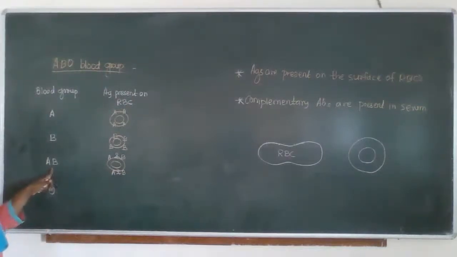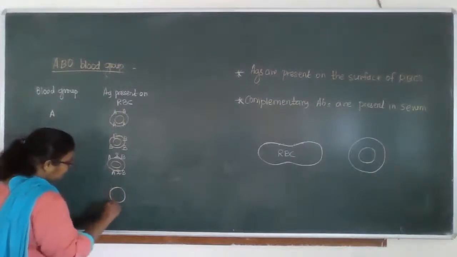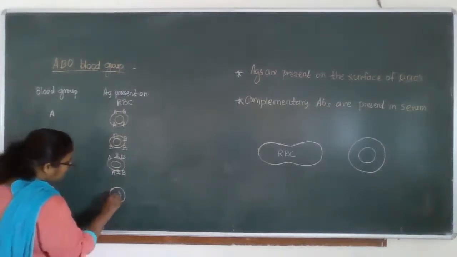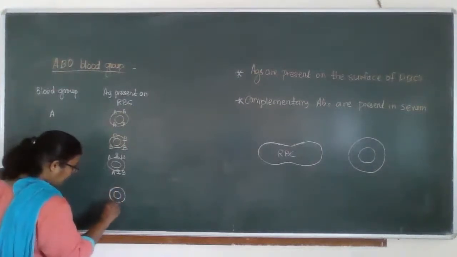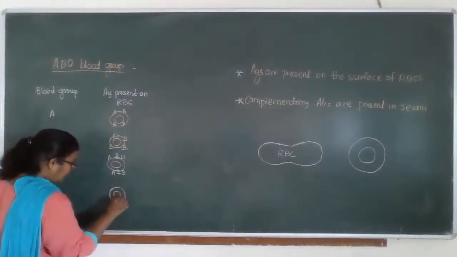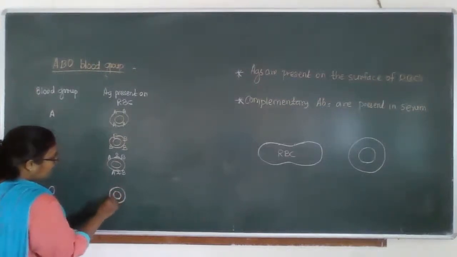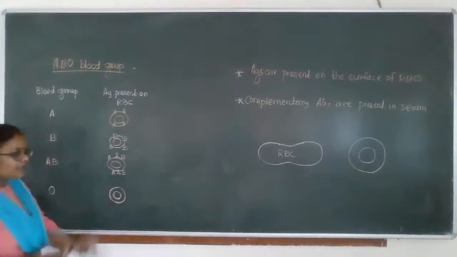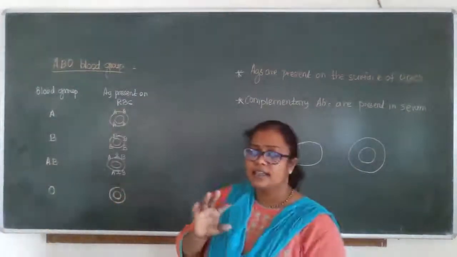Those persons who have AB as their blood group have both. Those with O blood group don't have any antigen on their surface. In case of O blood group, the RBC is a naked RBC which doesn't have any antigen on its surface.